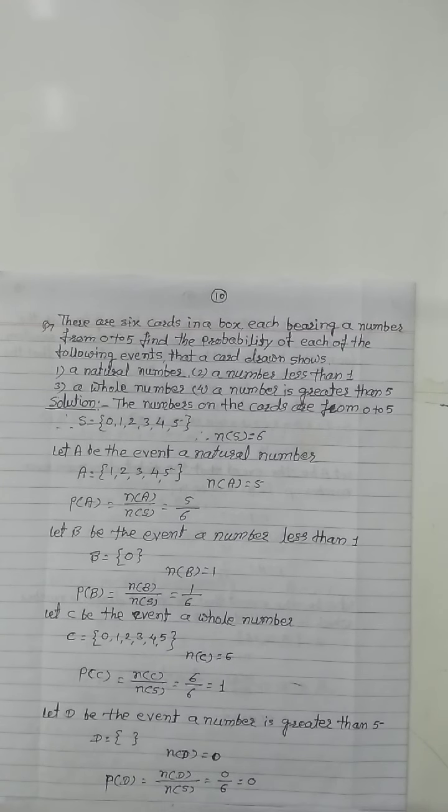Then probability of D equal to number of elements in event D divided by number of elements in sample space S, 0 by 6, which is equal to 0. The probability of event D is 0.